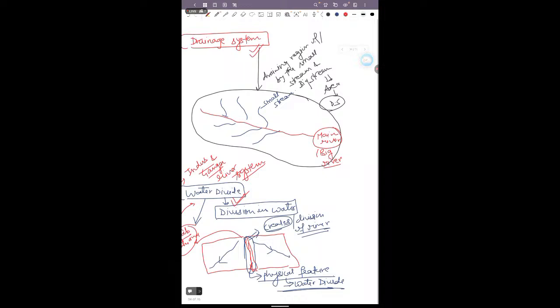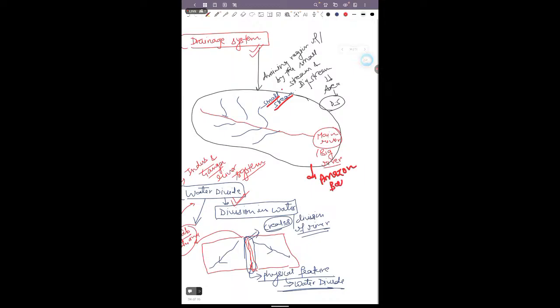It means that these small streams come and join a main river and become a main river, and the area they drain is the drainage system.